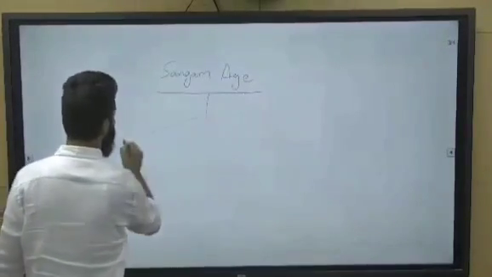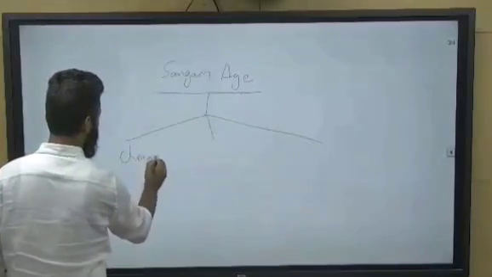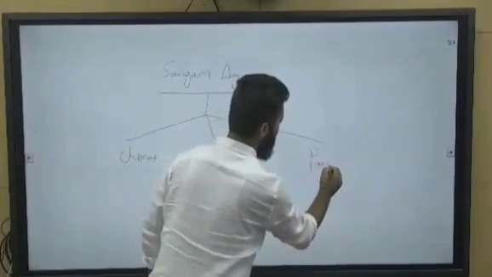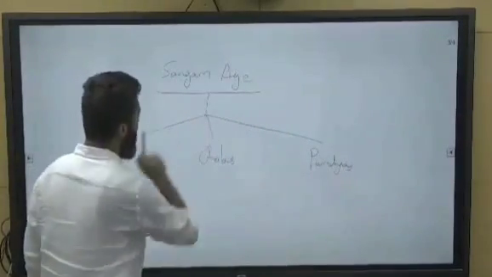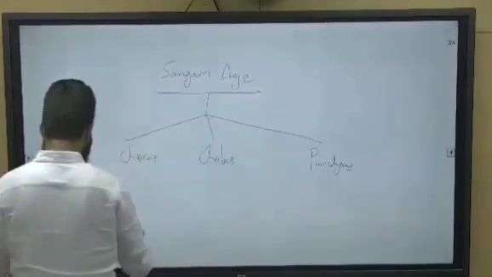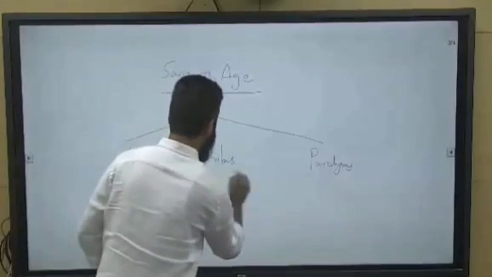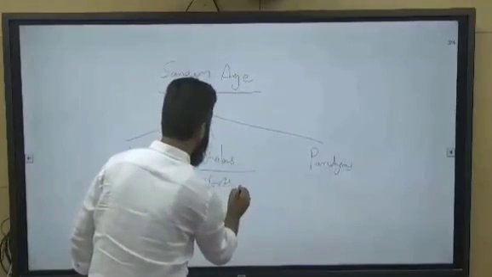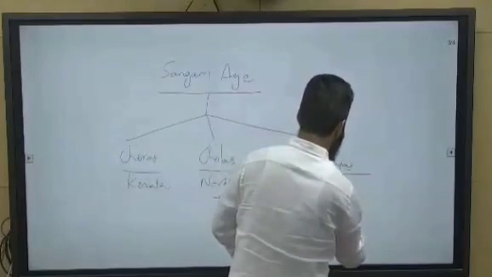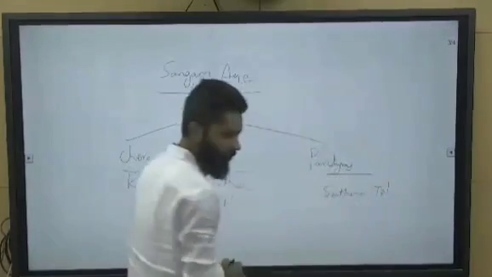There were 3 dynasties basically: Cheras, Cholas, and Pandyas. Sangam age, rule of Cheras, Cholas, and Pandyas. They were basically ruling over the region of Kerala. They were ruling the northern part of Tamil Nadu, right? And they were ruling the southern part of Tamil Nadu, right?